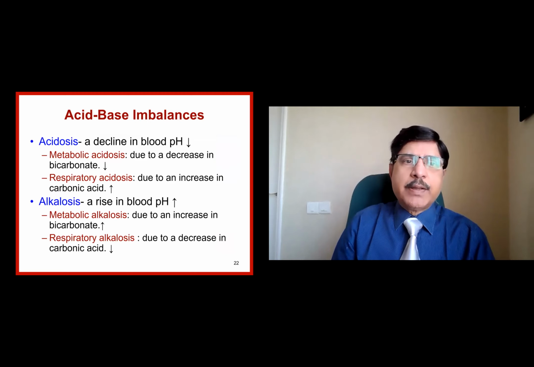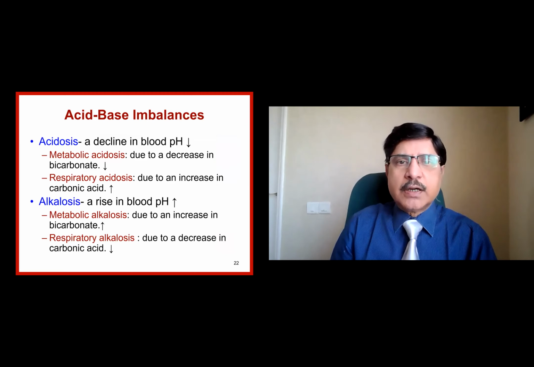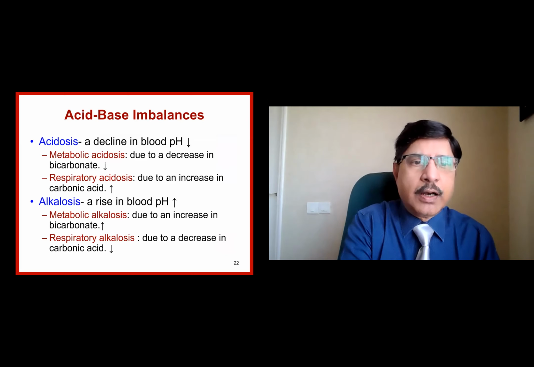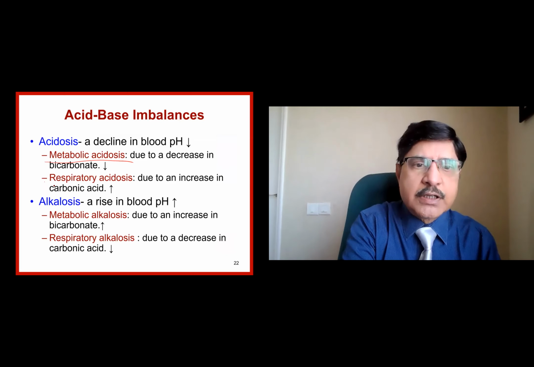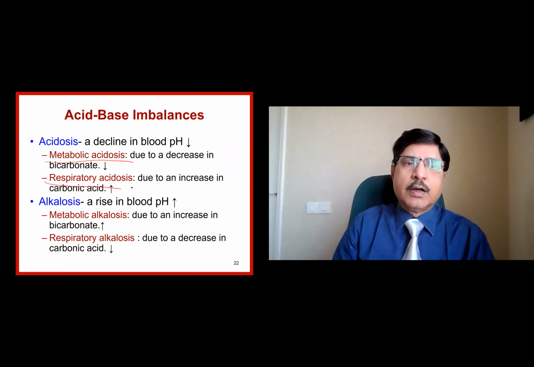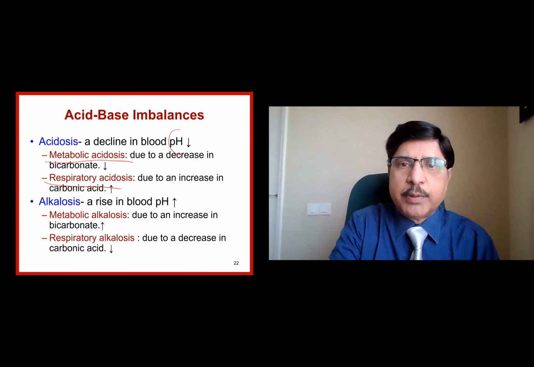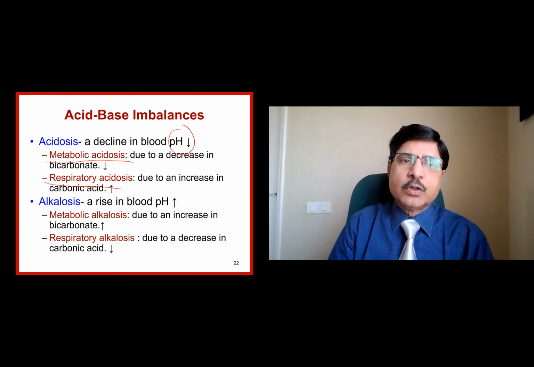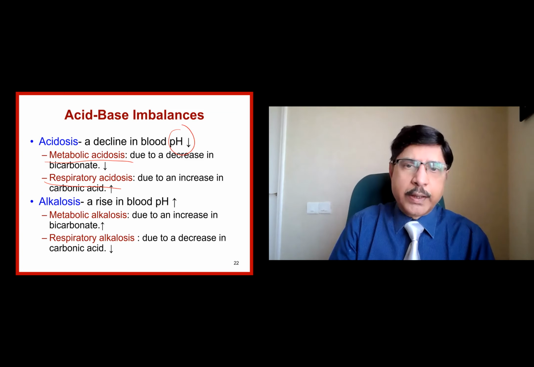Now, acid-base imbalances. Acidosis is a decline in the blood pH. It could be metabolic acidosis or respiratory acidosis. The pH can be brought down due to disorders in the metabolism and mainly the kidney, or due to respiratory acidosis, due to a respiratory fault. So in both cases, there will be a drop in the pH, because acidosis means there is excess hydrogen ion. The inverse log of the hydrogen ion concentration is the pH, so the pH is going to be lower.